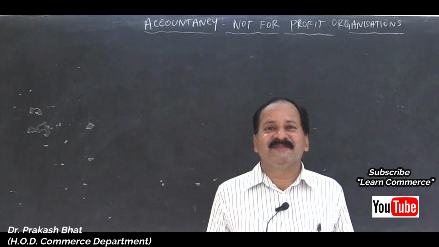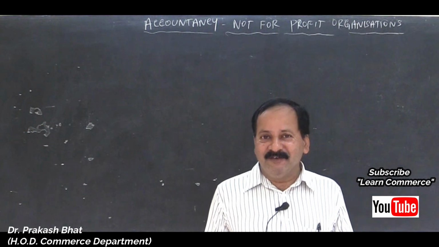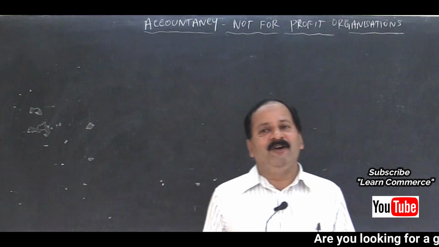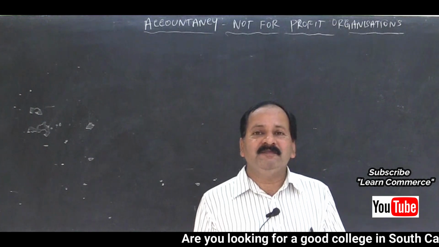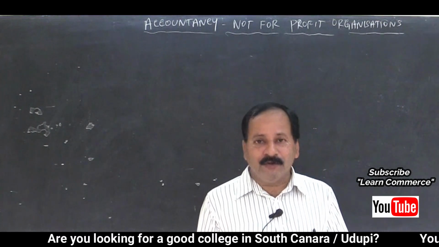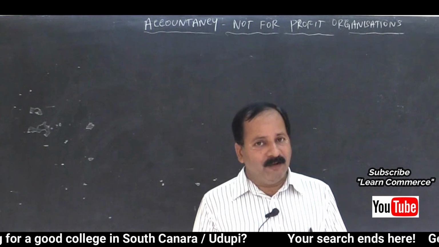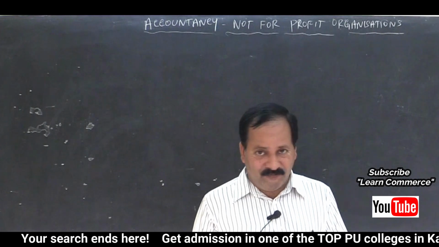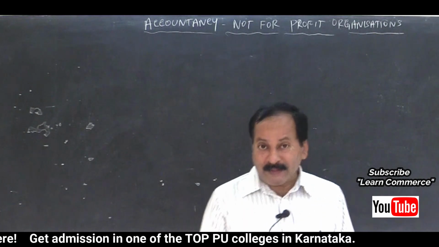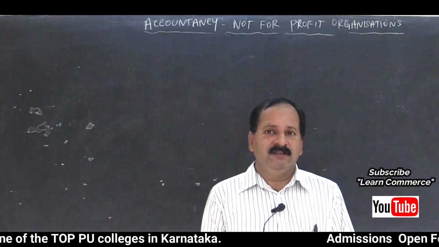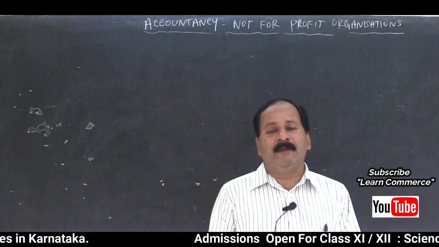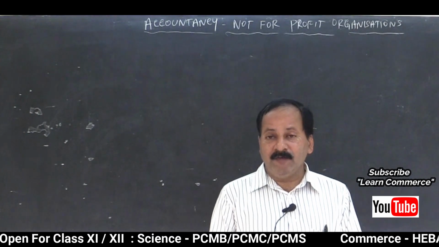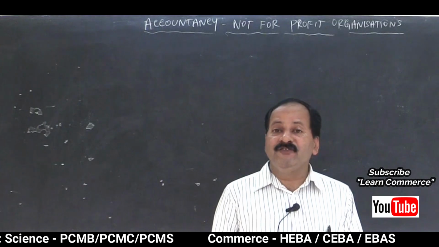Hello students, welcome to second PUC accountancy online classes. In previous class I was explaining about the accounting procedure of not-for-profit organizations. We have covered what is the meaning of not-for-profit organization, what are their special features, then what are the accounts they maintain. What are the final accounts that are prepared in case of not-for-profit organizations. Like we prepare trading account, profit and loss account and balance sheet in trading concerns.